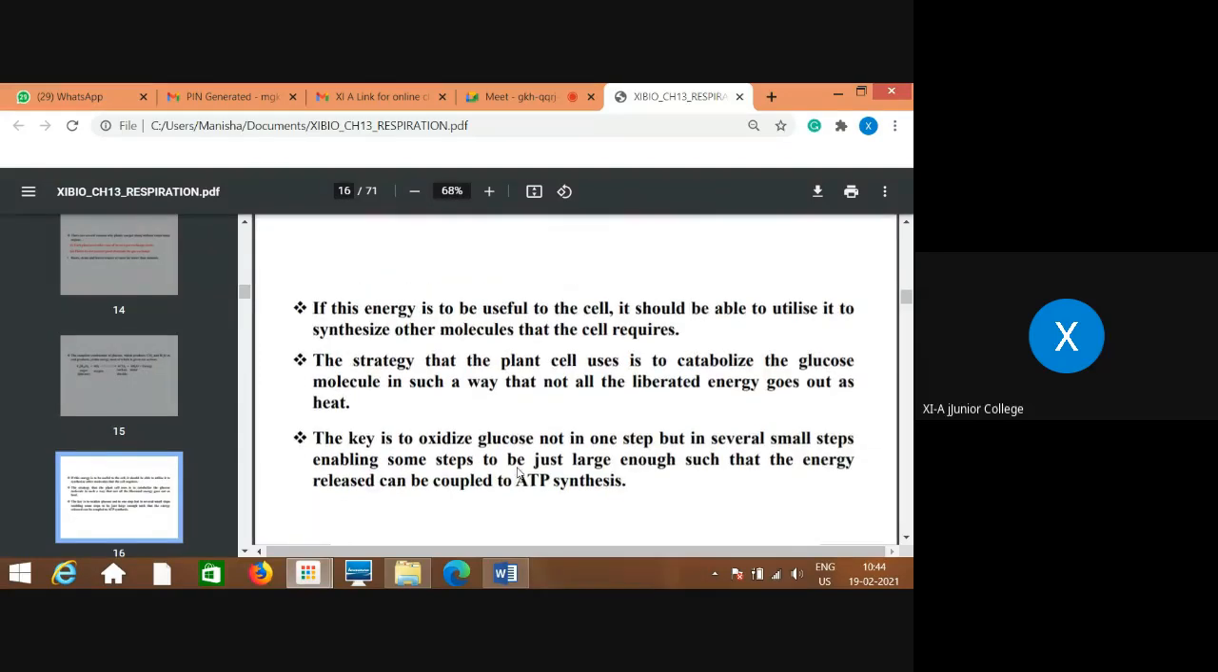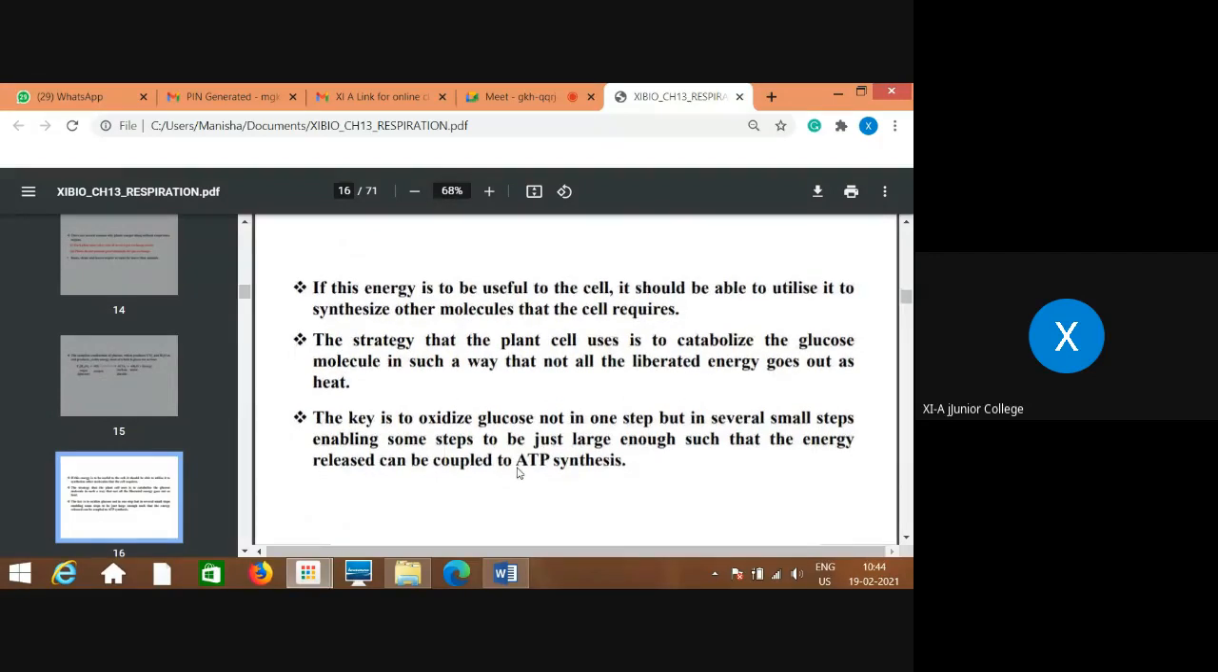If this energy is to be useful to the cell, it should be able to utilize it to synthesize other molecules that the cell requires. The strategy that plant cells use is to catabolize the glucose molecule in such a way that not all the liberated energy goes out as heat. The key is to oxidize glucose not in one step but in several small steps, enabling some steps to be just large enough such that the energy released can be coupled to ATP synthesis.